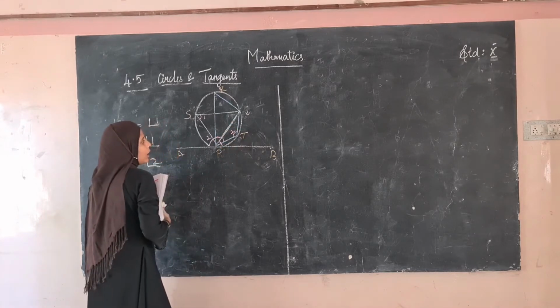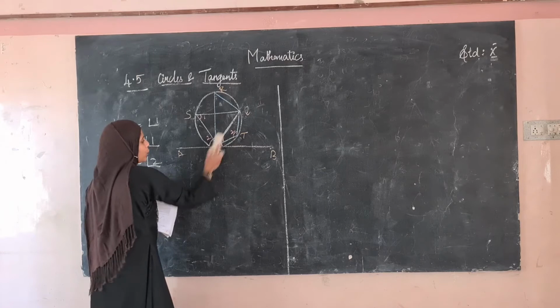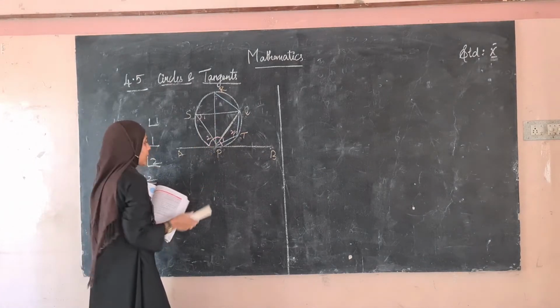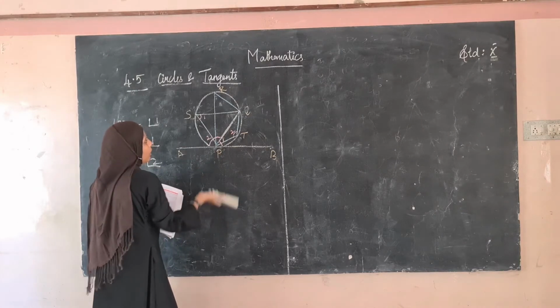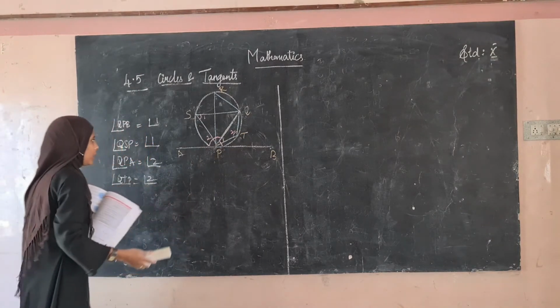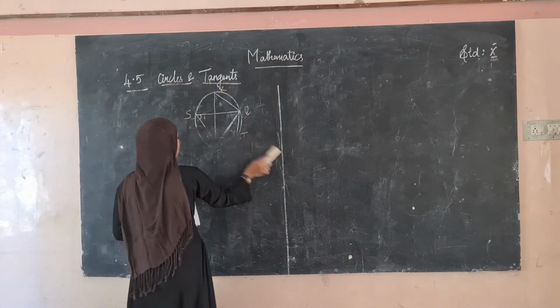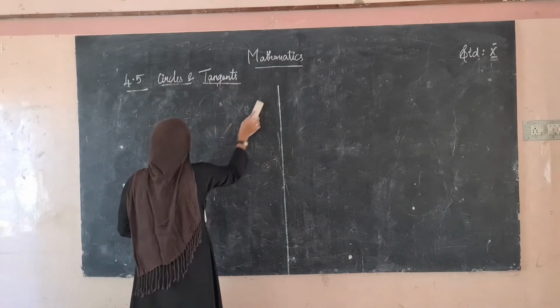After that, what we have to prove is that QPB will be equal to QSP, that is the alternate segment, and QPA is equal to QTP. Now let us see the proof in the theorem.